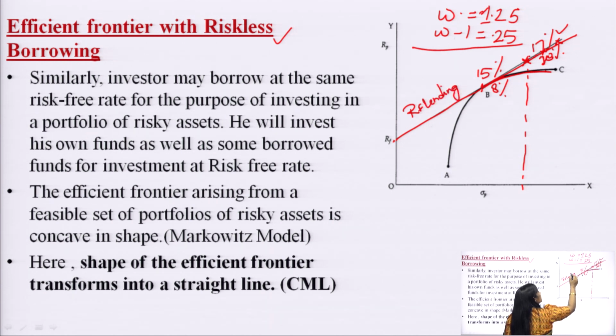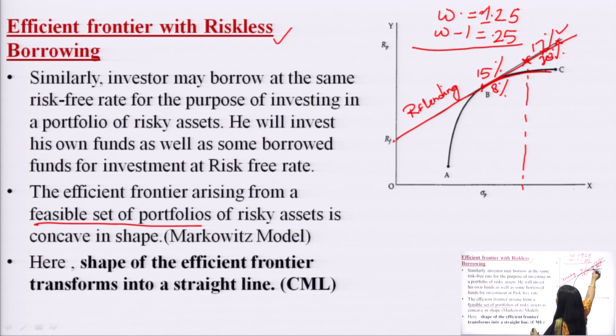So now we have a new efficient frontier as suggested by the CAPM model, and this new efficient frontier is a straight line which has all the feasible set of portfolios which were earlier lying on the concave shape.